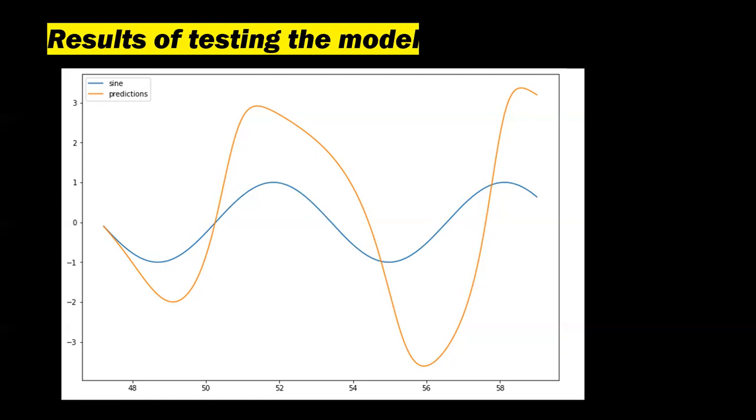The reason why the model is not that accurate is that the number of neurons that I have used, 75, may be too few, or the number of hidden simple RNN layers, which is one. So maybe because of these two things, the model has performed in a moderate way.